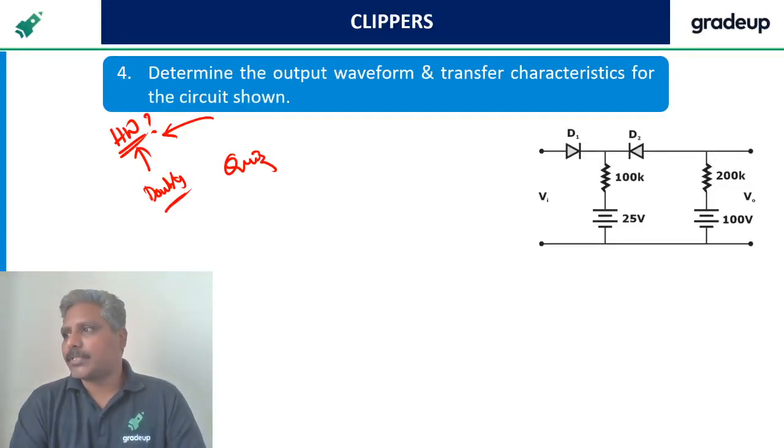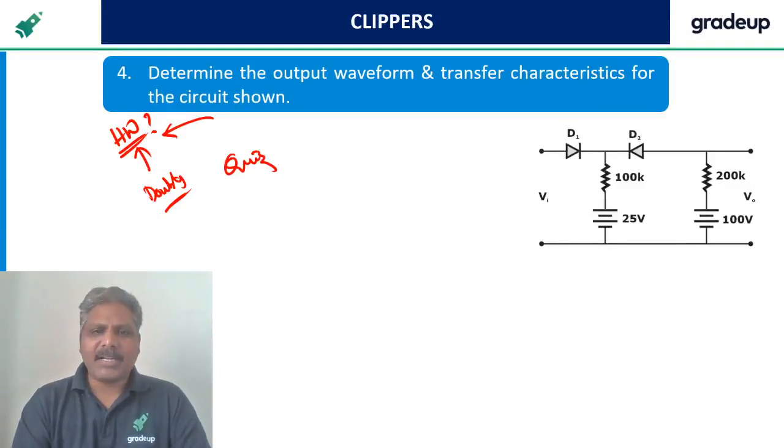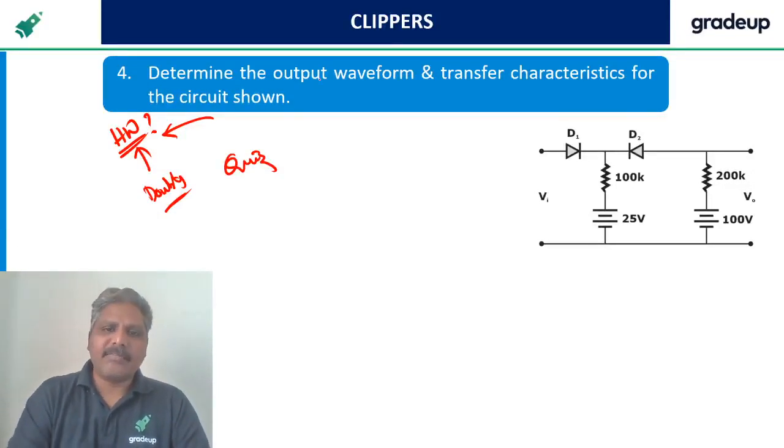Clampers with 2 diodes question, can you explain how to solve? Clampers, there won't be any 2 diodes. In clampers, only 1 diode will be there. This we have all done on previous days. Suman is asking a new question: can you explain when a practical diode is given? Generally, a practical diode is not given. If it is given, we just need to consider the V gamma value and the RF value.